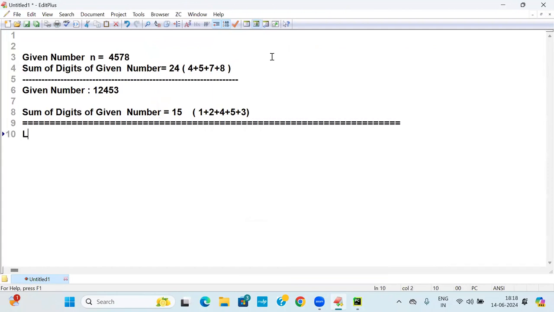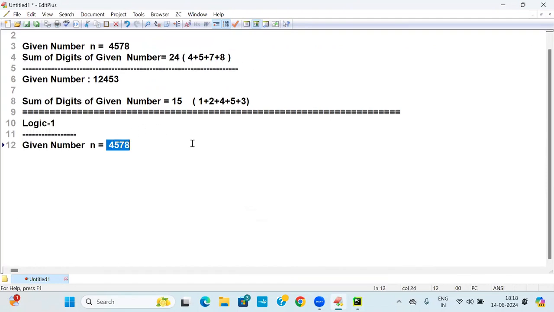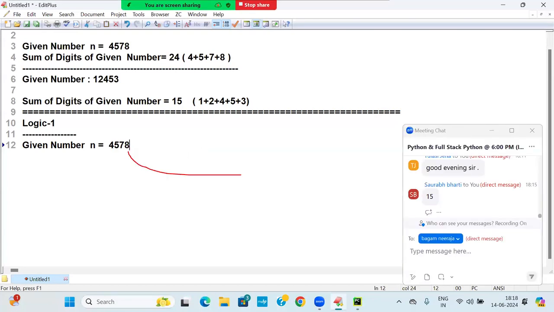Logic number one. So what is this logic number one? The given number is 4578. First I will take 8. 8 I will pick up. That is 8 plus 0, which is equal to 8.